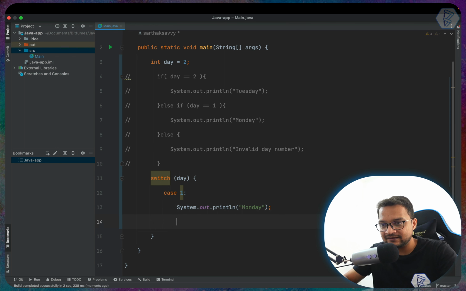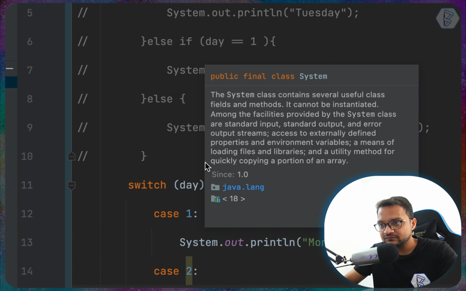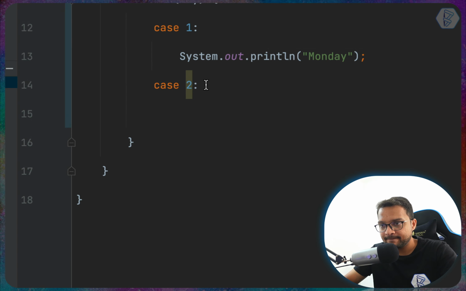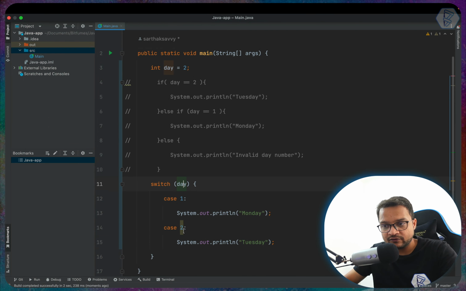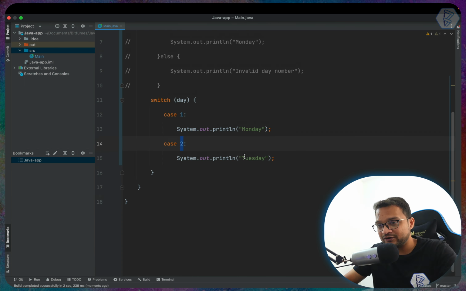Just like this, we need to go one step back, one tab back, then case and the value 2, and after that I can copy and paste Tuesday. Yep. So this time when the value of day is exactly equal to 2, it will print Tuesday.